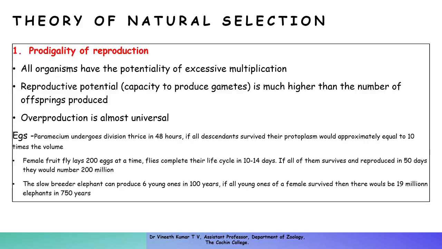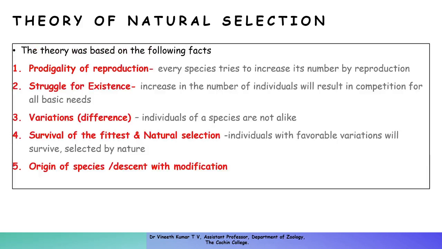The first one is prodigality of reproduction. The five facts of the theory are arranged in a way that shows how the process of natural selection works. Prodigality of reproduction is the phenomenon by which every organism tries to increase its number by reproduction.